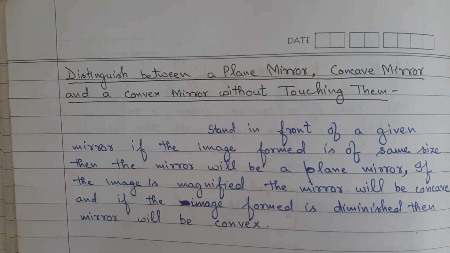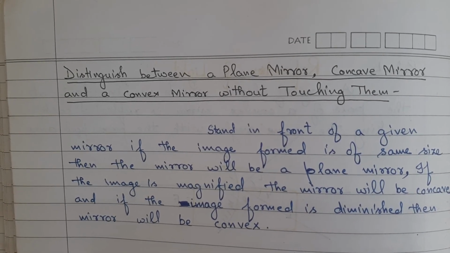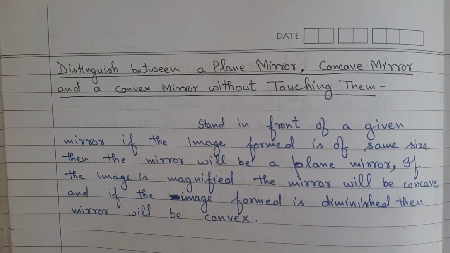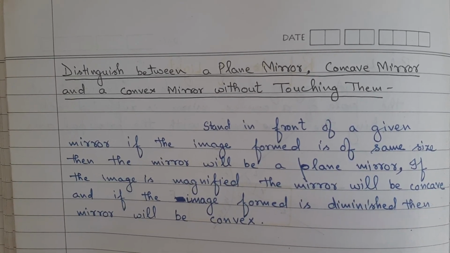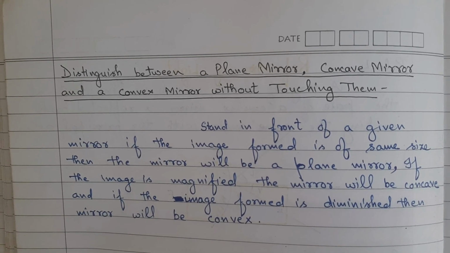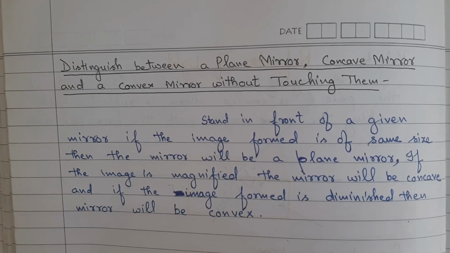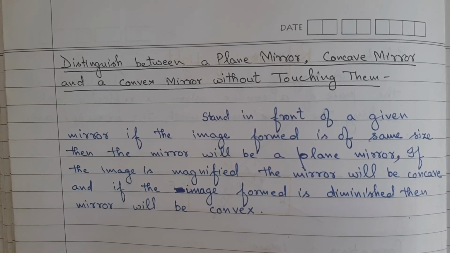Distinguish between a plane mirror, concave mirror, and a convex mirror without touching them. Stand in front of a given mirror. If the image formed is of same size, then the mirror will be plane mirror. If the image is magnified, the mirror will be concave mirror. If the image formed is diminished, then the mirror will be convex mirror.